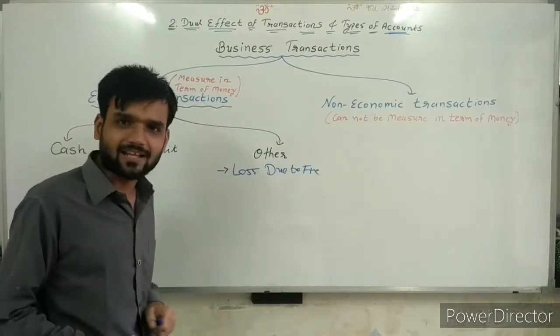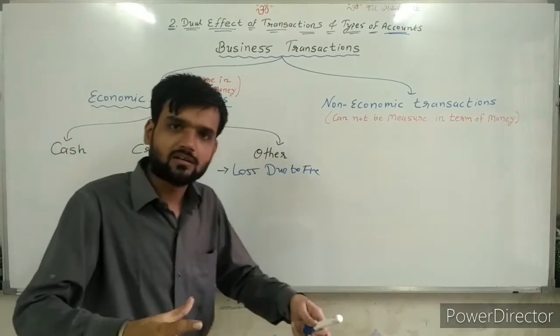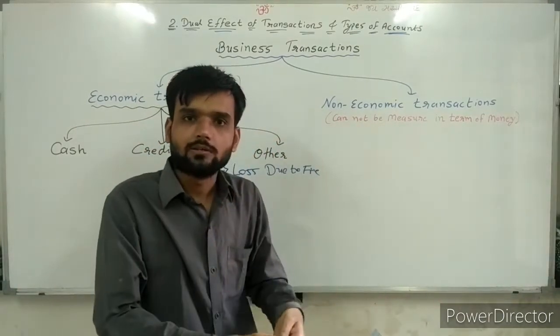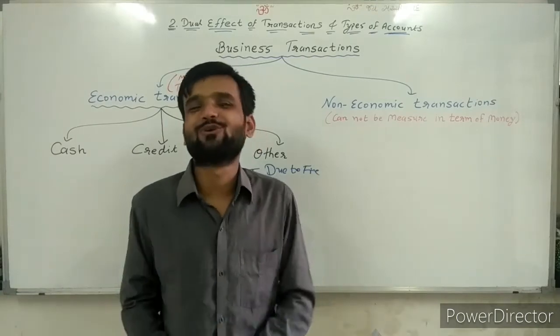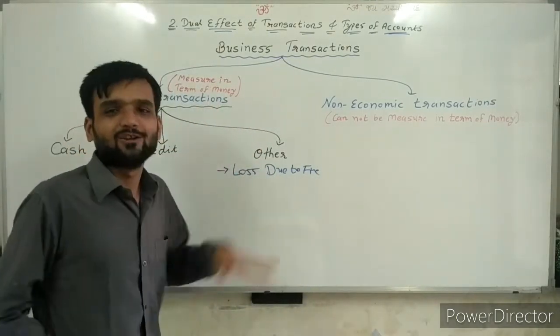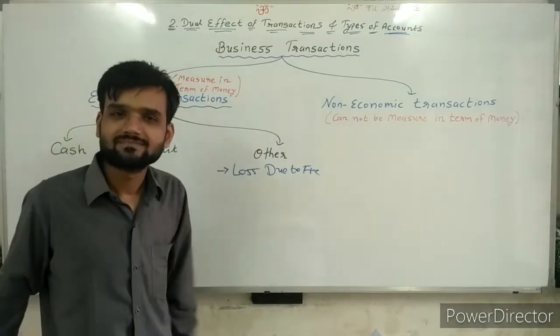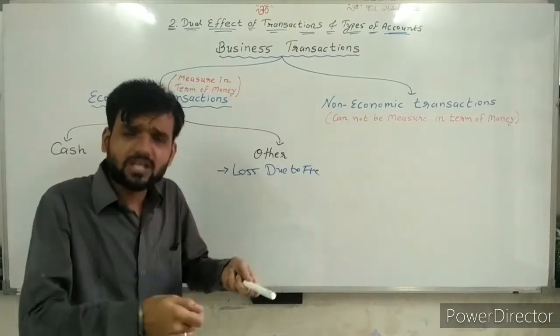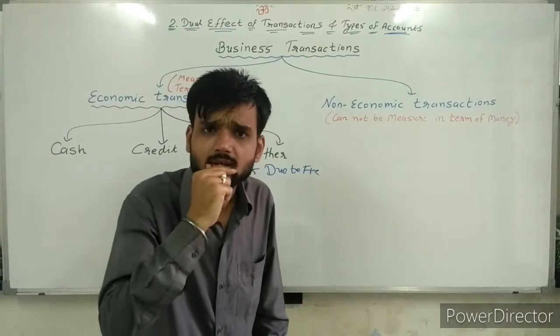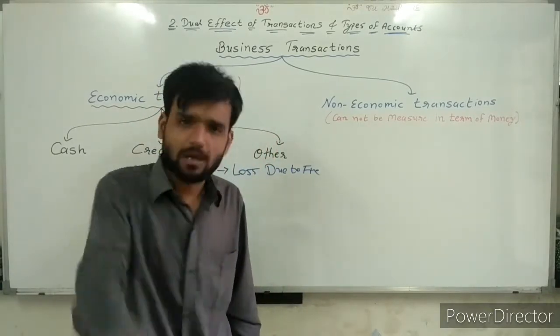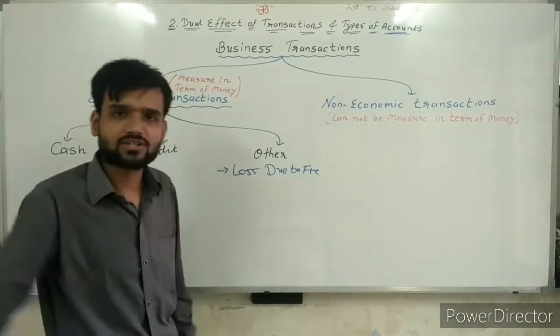Now, is it a cash transaction? If cash burns in the fire, then it is a cash transaction. If goods burn, is it a credit transaction? No, it's an other transaction. Loss due to theft. Goods given in charity. Is it cash? Is it credit? No, it is an other transaction.